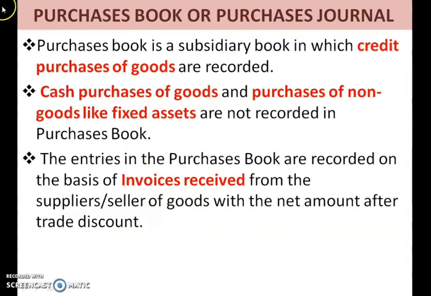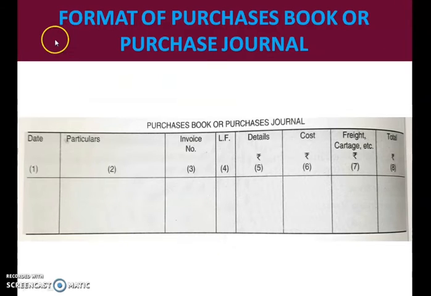Okay children. So this was about the purchase book. Now let us see what is the format of a purchase book or purchase journal. So see children, in purchase book we don't have debit or credit column like we prepare in ledger account. In our previous class we have studied about ledger, preparation of ledger, isn't it? We have studied how to prepare purchase account also. In that purchase account we know that we have debit side and credit side. But the speciality of purchase book is, it is not at all like a ledger. We don't have debit or credit side in this purchase book.